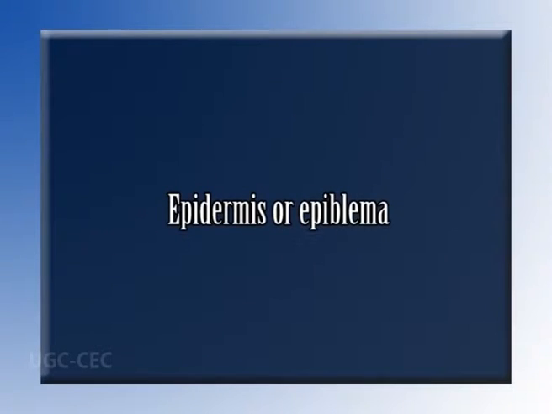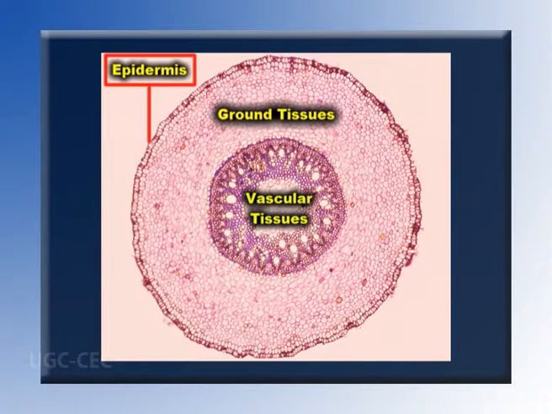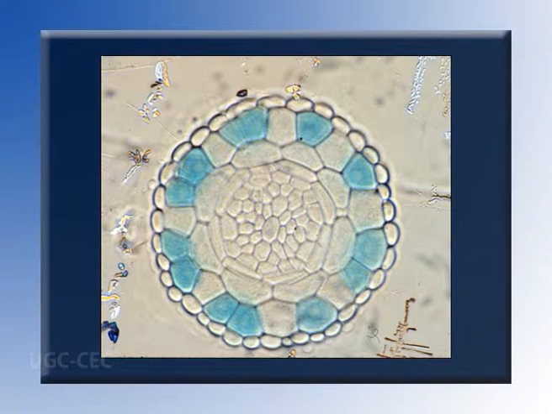Epidermis, also called epiblema. The epidermis of the root is a continuous layer composed of tightly placed, thin-walled, barrel-shaped uncutinized cells. In some herbaceous perennials, where the epidermis is long-lived and acts as the chief protective layer, the outer tangential walls of the epidermal cells are cutinized. The epidermis is usually uniseriate, but the roots of some orchids and epiphytic aroids possess a multiseriate epidermis called velamen.